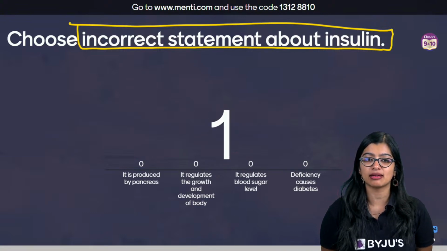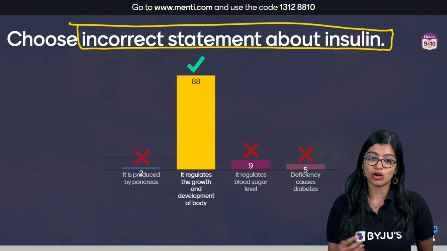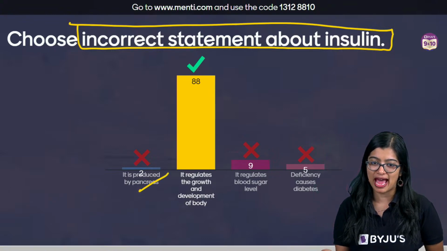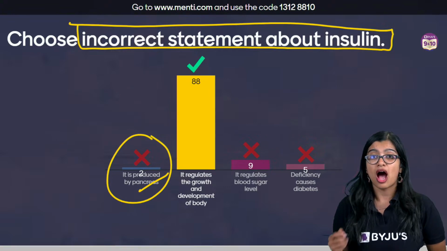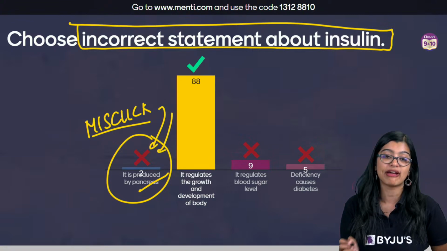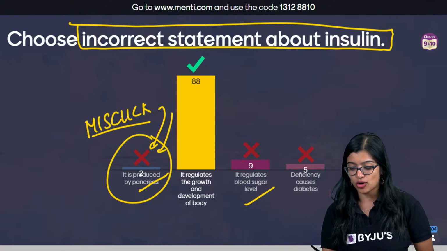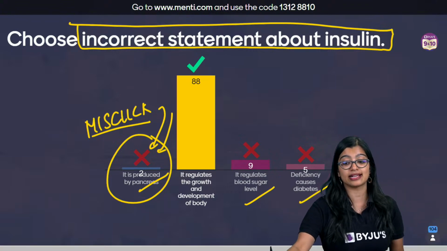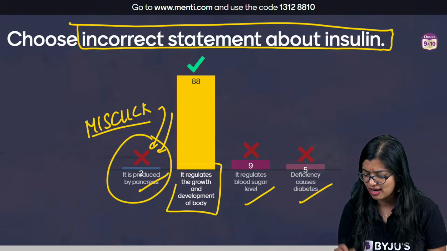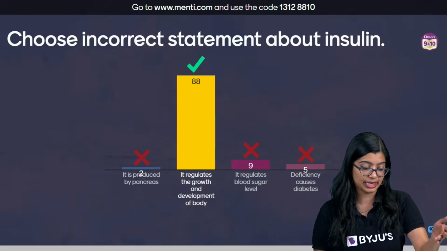Rahul, dormancy is nothing but where growth is not happening, right? When growth does not happen, when it remains inert, we call it as dormancy. Very good. We know that insulin is produced by pancreas. Who still has not understood this? I am hoping this is a misclick, right? Let this be a misclick because you should know where insulin is produced. Now, it regulates blood glucose level. Of course, it does. Deficiency disease is known as diabetes. Yes, of course. Now, it regulates growth and development of the body. Of course not, right? Which is why the correct answer here is option B.